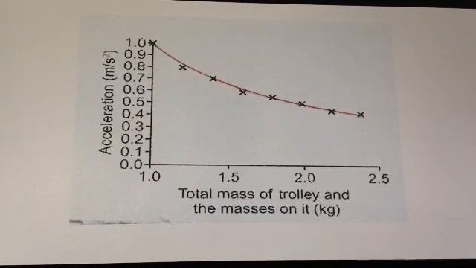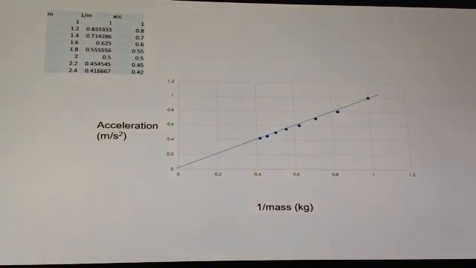By calculating 1 divided by the mass, we can plot a graph of the acceleration against 1 over mass for the same resultant force. Then we can see a clearer pattern. We can see that the acceleration is inversely proportional to mass. So if we double the mass, we're halving the acceleration. If you push with the same resultant force on a more massive object, it will be harder to accelerate it.